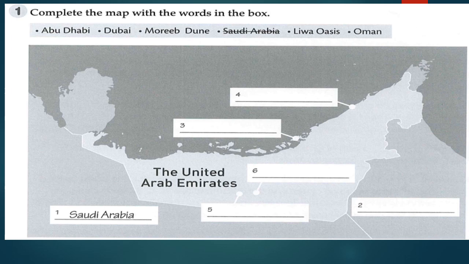Do you think number 2 is this place, this area for number 2? Yes, girls, it's Oman. So UAE is bordered by Oman. What about 3? This place, this area. Abu Dhabi. Well done. It's Abu Dhabi, one emirate from the 7 emirates in UAE.